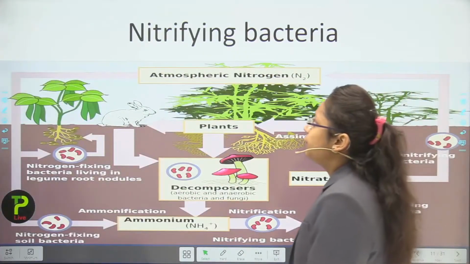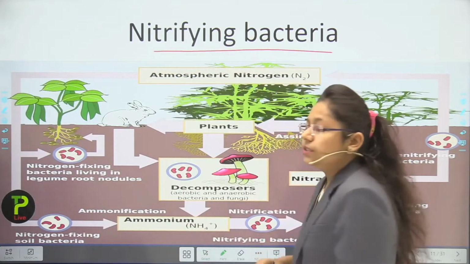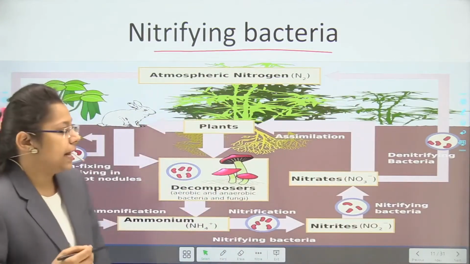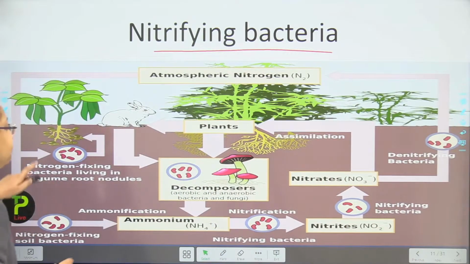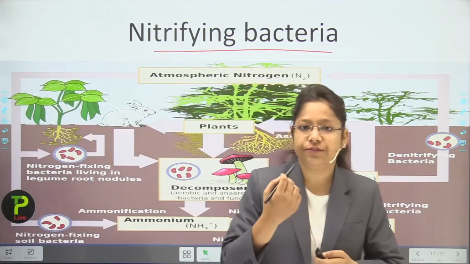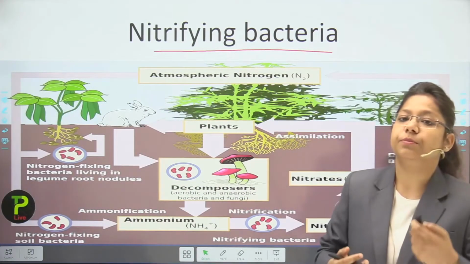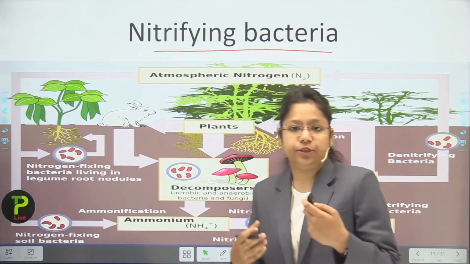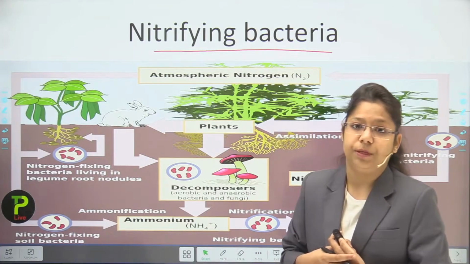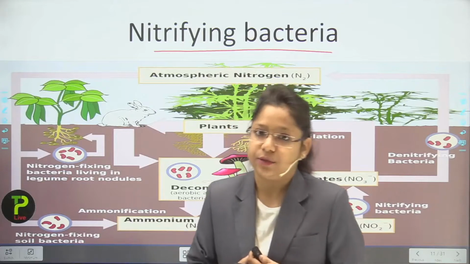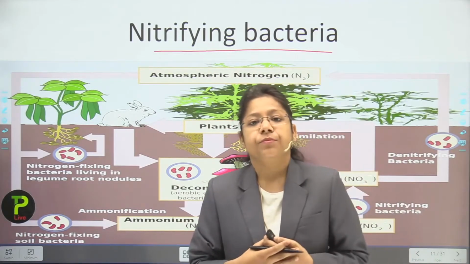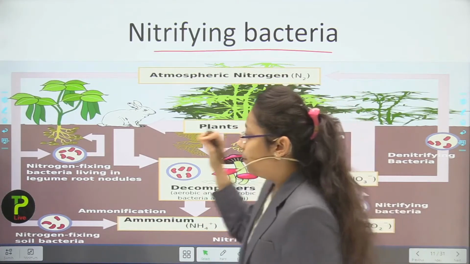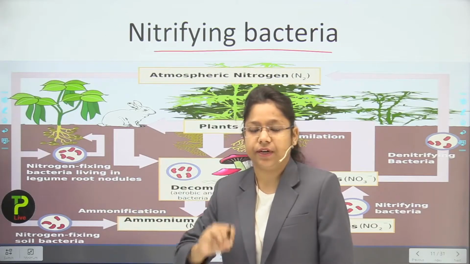Now next I am going to talk about the nitrifying bacteria, which are chemoautotrophs. These nitrifying bacteria which are present inside the soil fix the nitrogen for the plant. They perform the function of nitrogen fixation. And how do they perform this function? Actually, there is a good example, rhizobium. Rhizobium is a bacterium which is a nitrogen fixation bacterium. It makes the root nodules. Now the nitrogen which is present inside the soil is converted to ammonia.